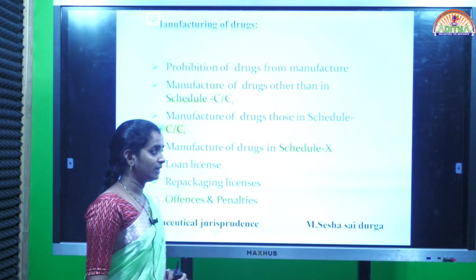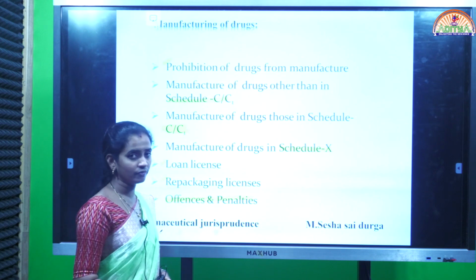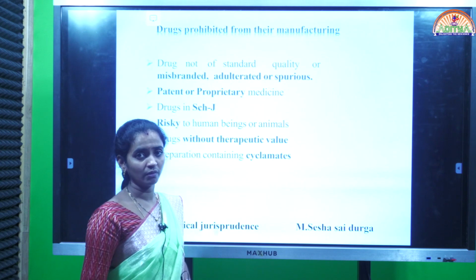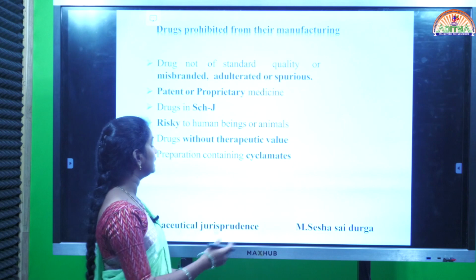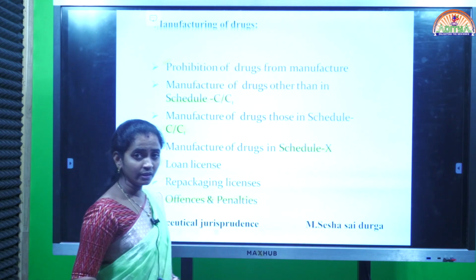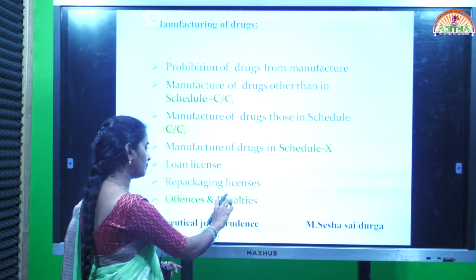If any manufacturer is not following the rules and provisions provided by the Drugs and Cosmetics Act, then the person will be liable to pay some fine or be taken for imprisonment. Those details are given under offences and penalties.